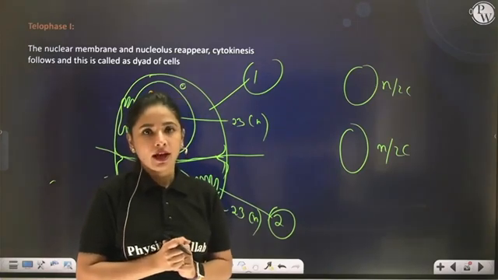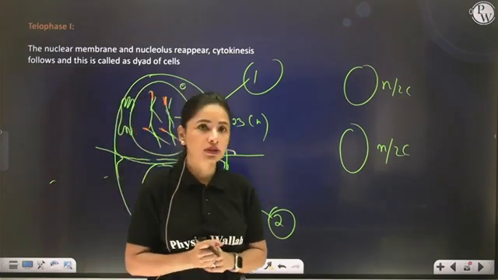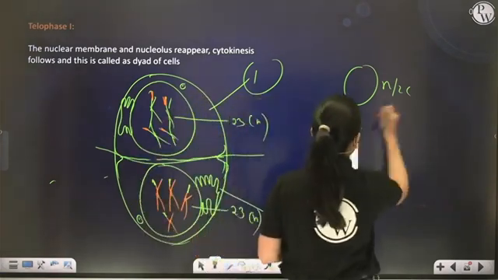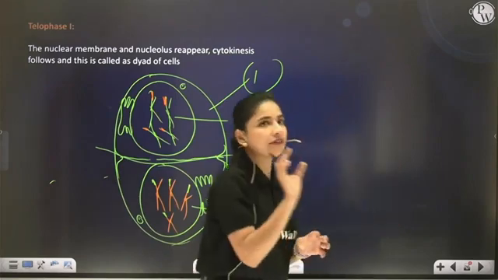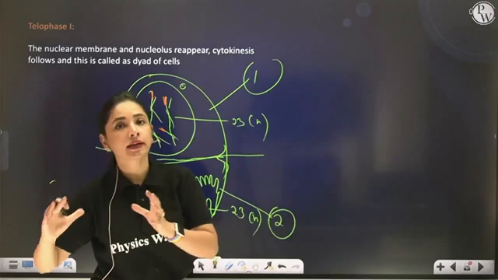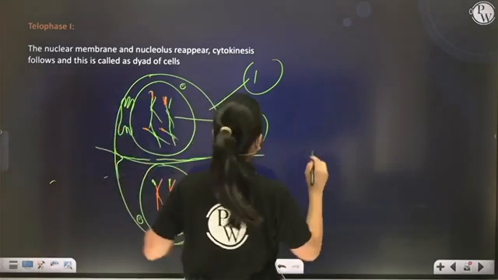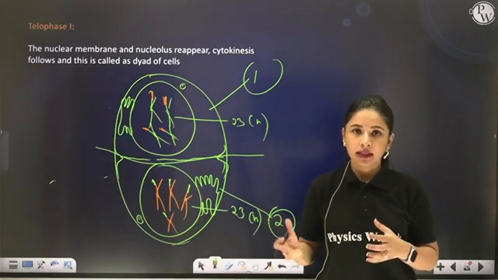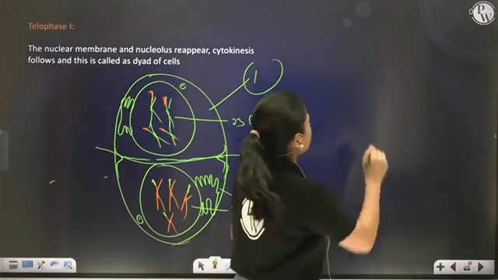However, before entering into meiosis II, these two haploid daughter cells will first enter into a short-lived preparatory phase called intrameiotic interphase. So soon after completing Telophase 1 and Cytokinesis 1, now these two cells will enter into